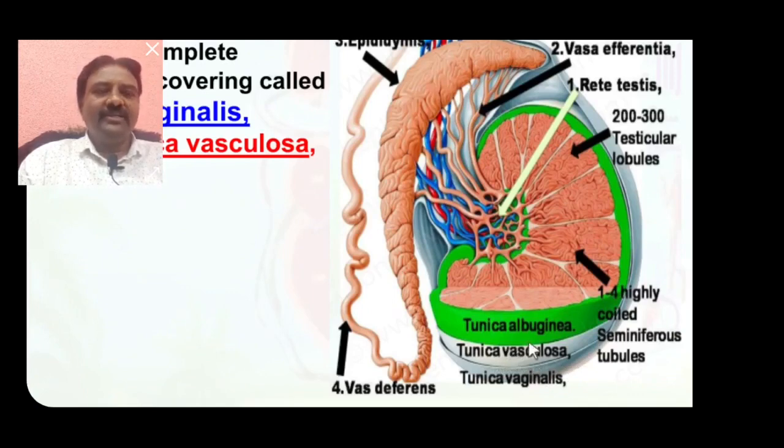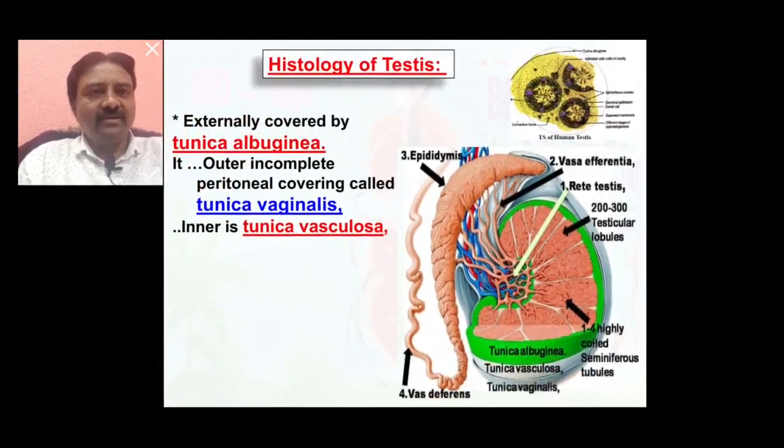The tunica albuginea covers the important organs of the testes, containing different testicular lobules. Now remember: tunica albuginea, tunica vaginalis, tunica vasculosa.